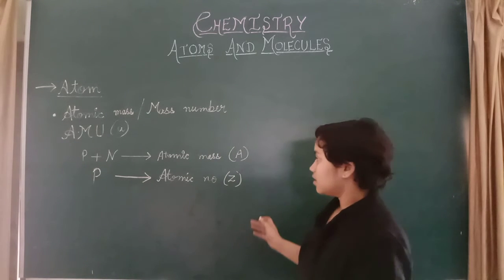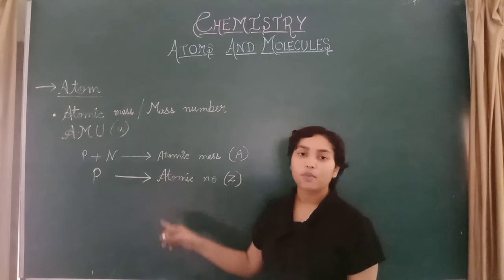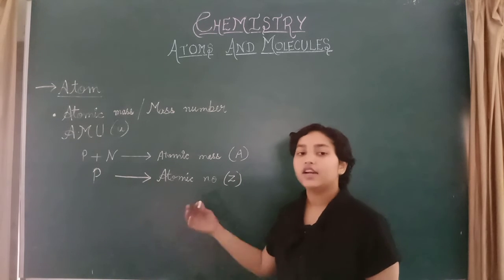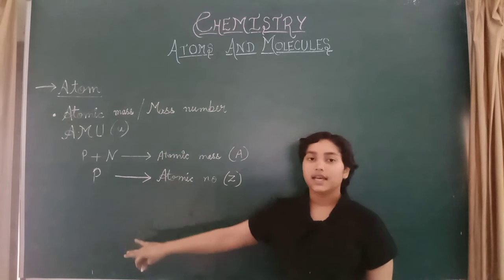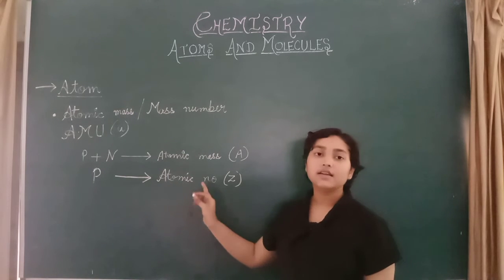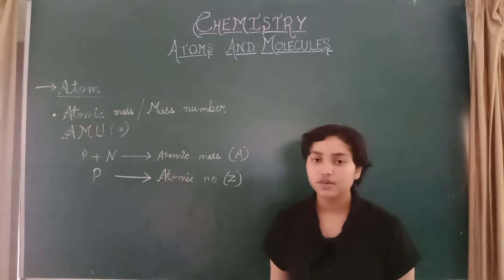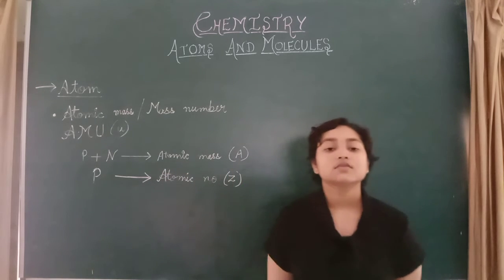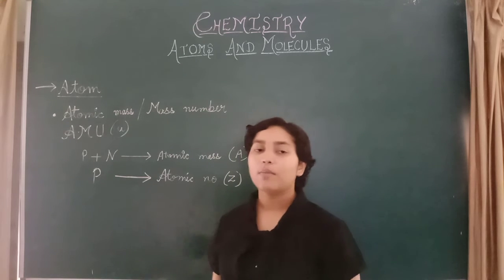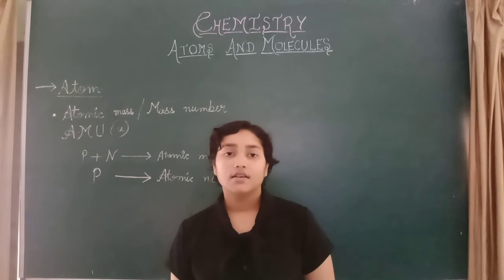So this was the atomic mass and atomic number, the difference between them. Protons present in the nucleus are the atomic number, and protons plus neutrons present in the nucleus are the atomic mass. This was the difference between atomic number and atomic mass.